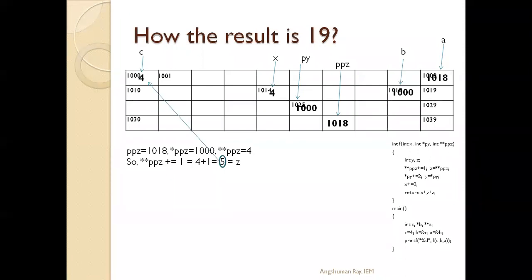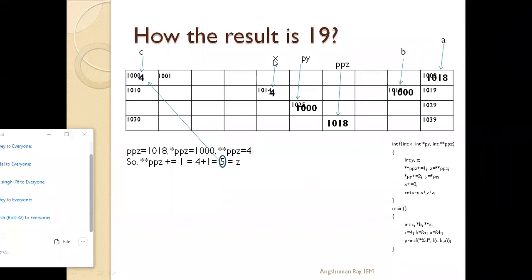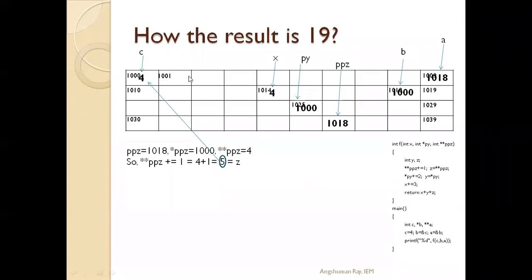Okay, 1000 location. And again this 5 is stored, because in the next statement it is told that Z equals double star PPZ. Why is the 5 stored at 1000 location? As it is told that double star PPZ plus equals 1, which means double star PPZ is equal to double star PPZ plus 1. Double star PPZ means what? Basically it is 1000 location. So at 1000 location we are storing the sum of double star PPZ plus 1.